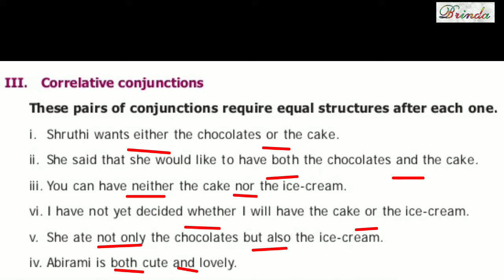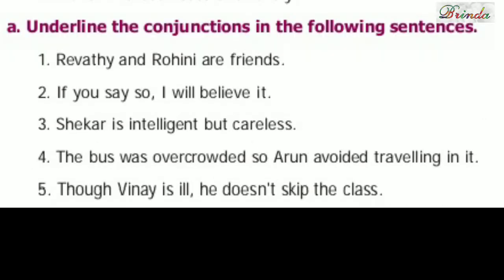So both...and. Next one, children, exercise: underline the conjunctions in the following sentences. Revati and Rohini are friends. So here the conjunction is 'and'. Okay, this is connecting. Second one, if you say so, I will believe it. So 'if' is the conjunction. Third one, Shekhar is intelligent but careless. So 'but' is the conjunction. Fourth one, the bus was overcrowded.